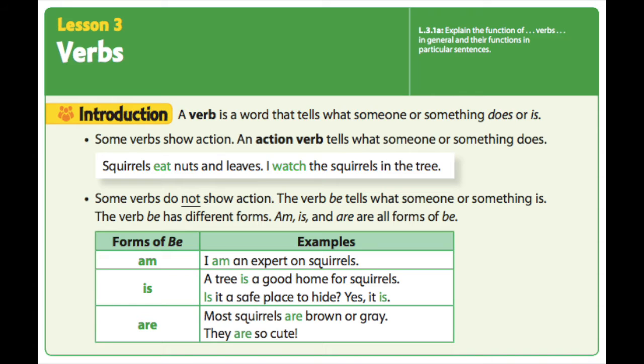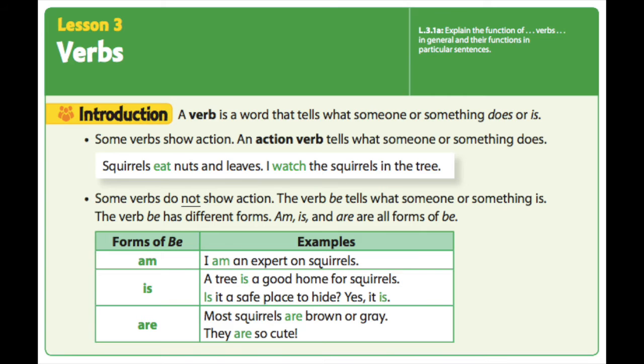It says some verbs do not show action. The verb be tells what someone or something is. The verb be has different forms like am, is, and are.